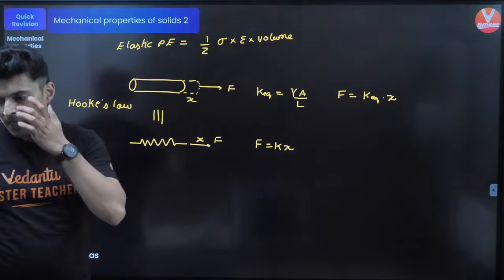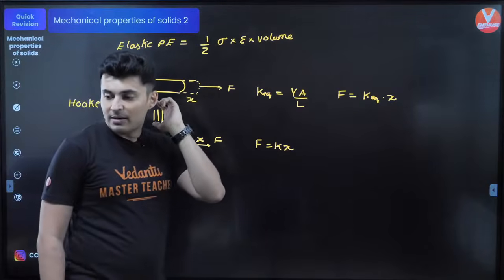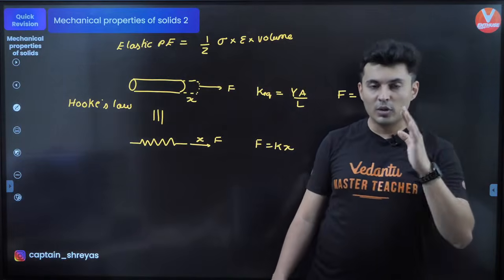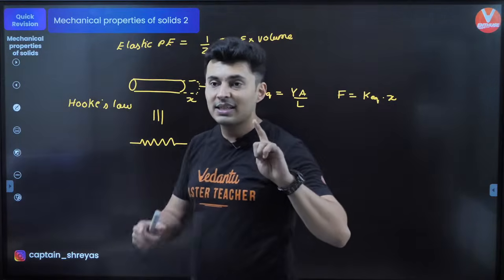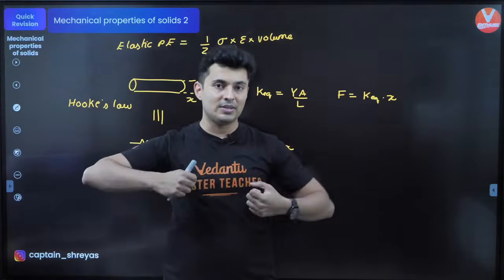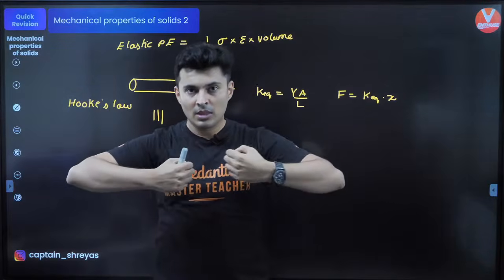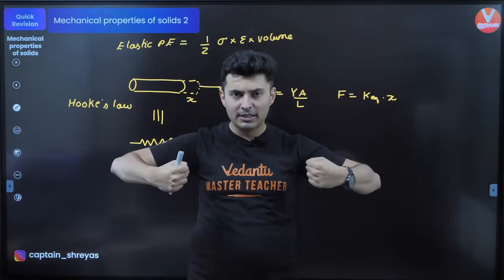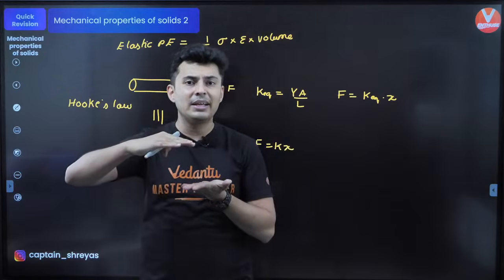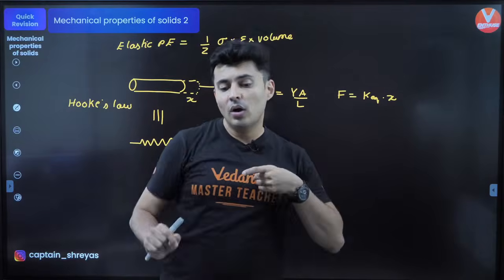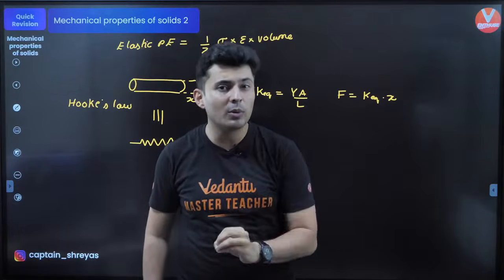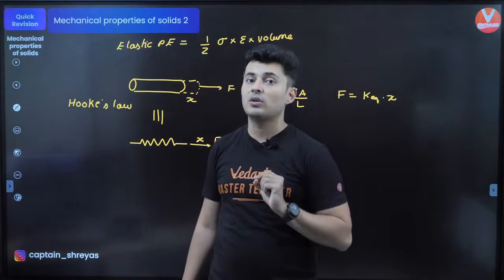Keep this in mind. So what's the difference between stress and pressure? See, stress at the end of the day is force per unit area, but stress can be different in different directions. When I pull something, I'm applying stress in, let's say, the x direction, but the same force per unit area might not be there in the y direction. Pressure, on the other hand, is used for liquids or gases, not for solids.